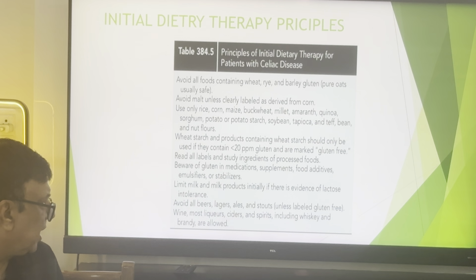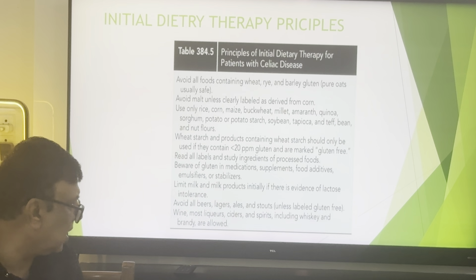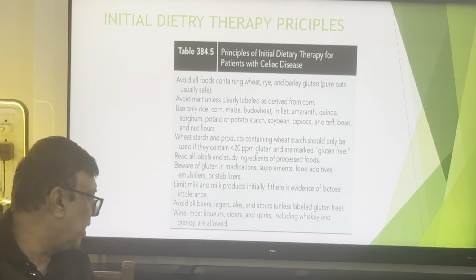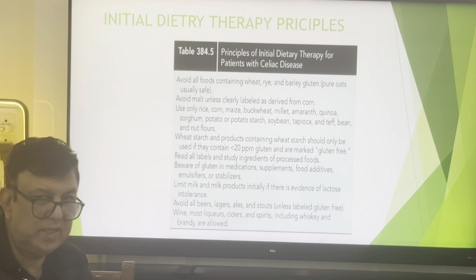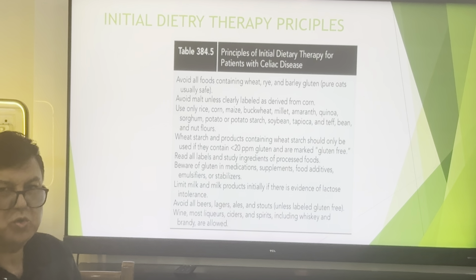Limit milk and milk products initially if there is evidence of lactose intolerance. Avoid all beers, lagers, ales, and stouts unless labeled gluten free. Wine, most liquors, ciders, and spirits, including whiskey and brandy, are allowed in the adult age group for social drinking.